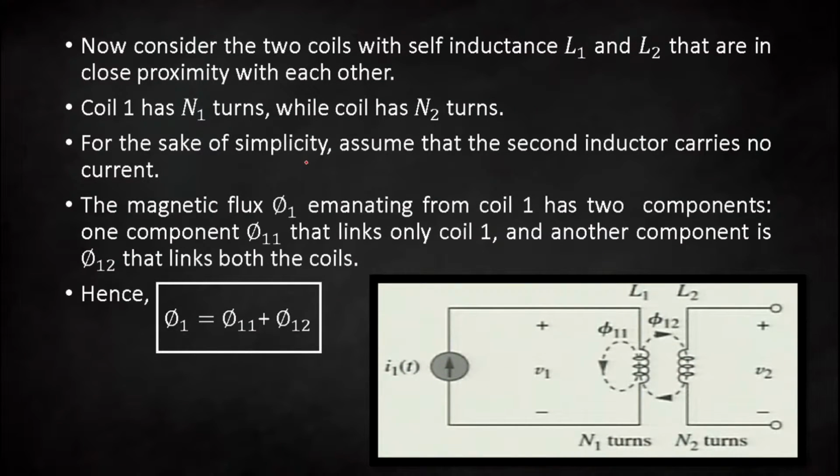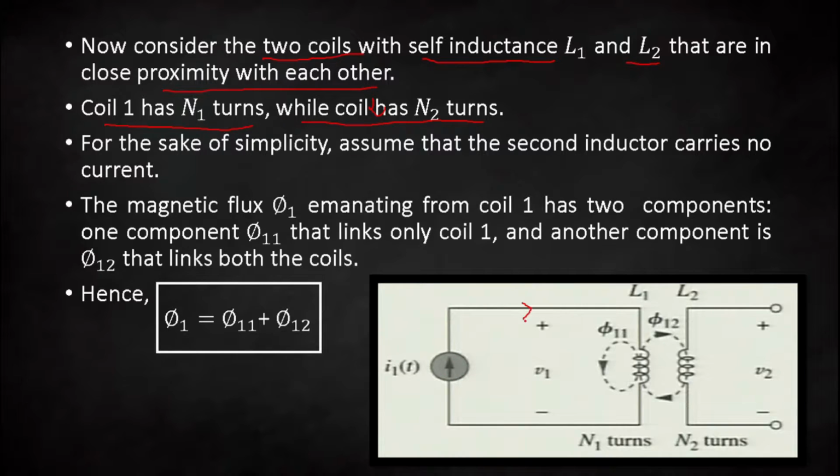Now let us consider another example where we are using two coils rather than a single coil. The first coil has self-inductance L1 and the other coil has self-inductance L2. They are in close proximity with each other. The number of turns in coil 1 is N1, while coil 2 has N2 turns. For simplicity, we are assuming that the second inductor is initially carrying no current. That is why the current source is supplied right here.